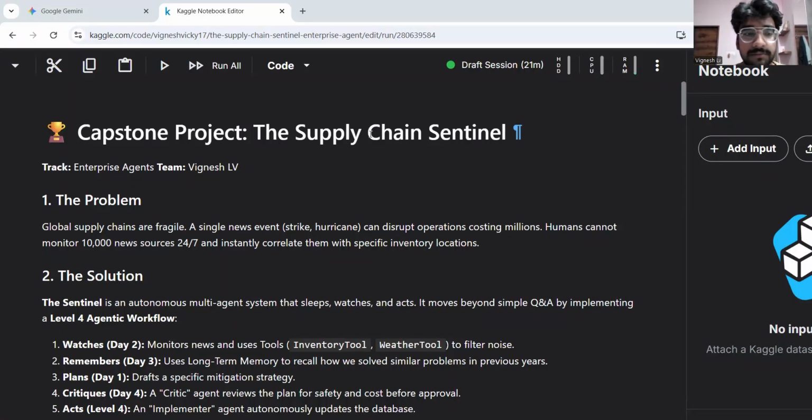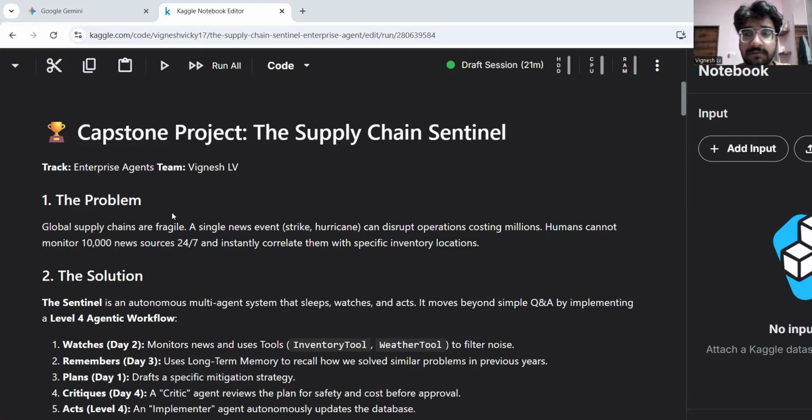I have built a capstone project for the 5-day AI agent course by Google and Kaggle. This is my project, the Supply Chain Sentinel. Basically, I did this for enterprise-like use of agents.